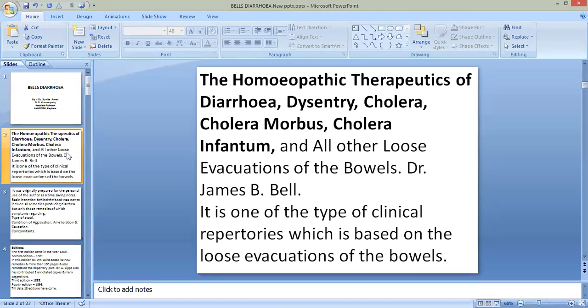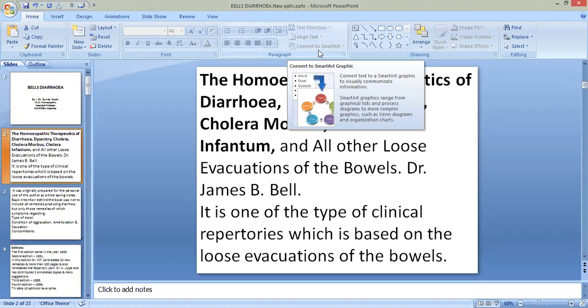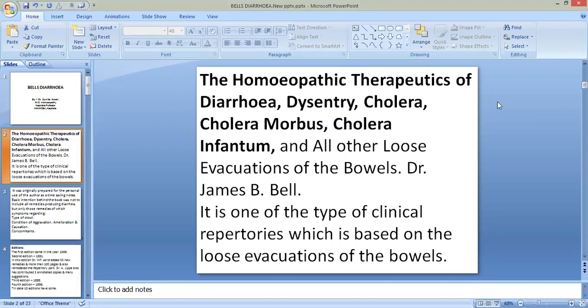You have to remember the full name of Bell's diarrhea, because many times in oral examination the examiner asked what is the full name of repertory Bell's diarrhea. So you should know the full name, that is the Homeopathic Therapeutics of Diarrhea, Dysentery, Cholera, Cholera morbus, Cholera infantum, and all other loose evacuations of the bowel.